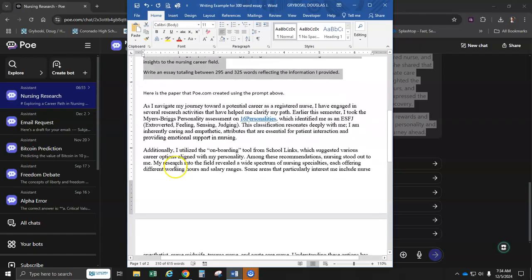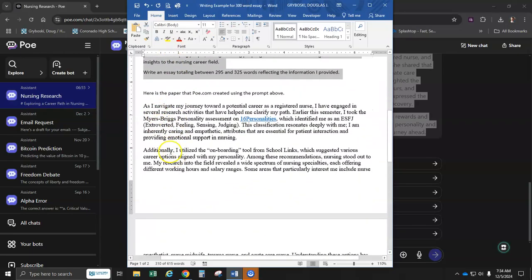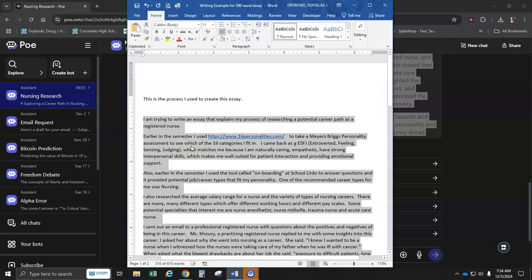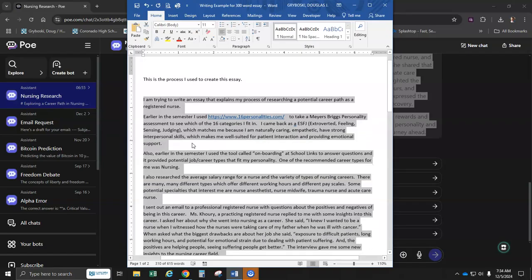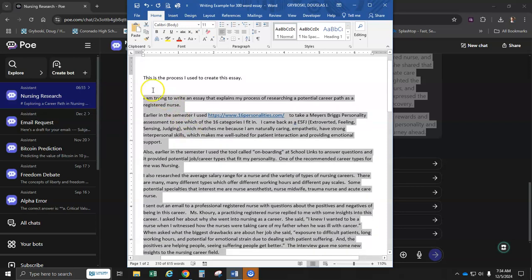Now, if you want to just go straight, take all this info and polish it up and put it into an essay without using Poe, feel free to do it. That's fine. Okay. Now, I'm going to turn on the AI helper that Schoology allows. Down on the bottom right corner, you'll find it, and see if you can use that to help you write this essay. However, you're going to explain the process, just like I'm doing right now.